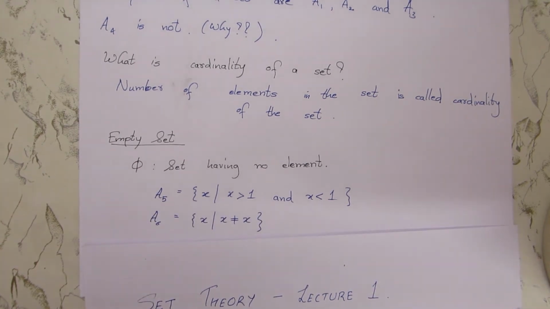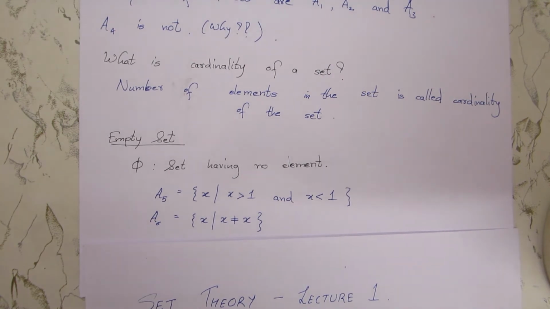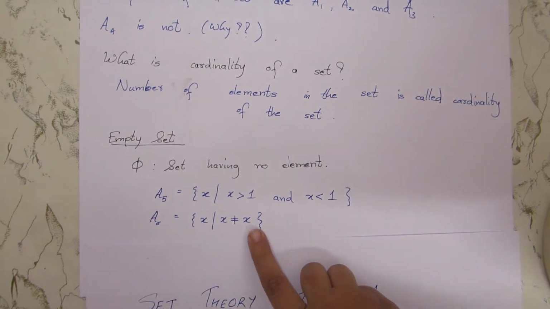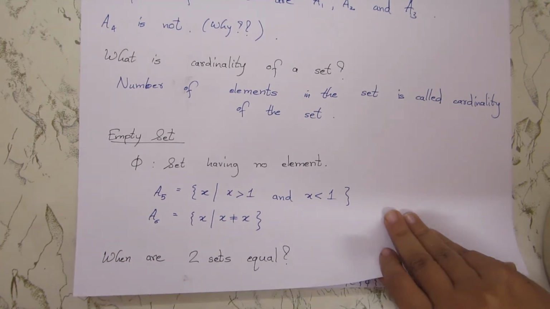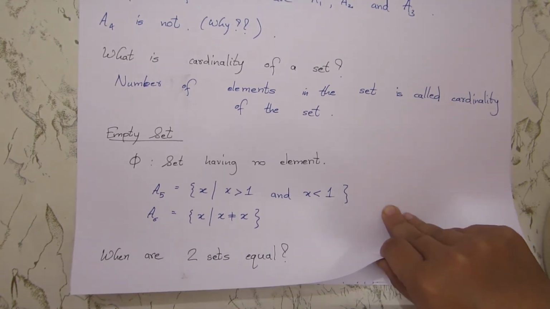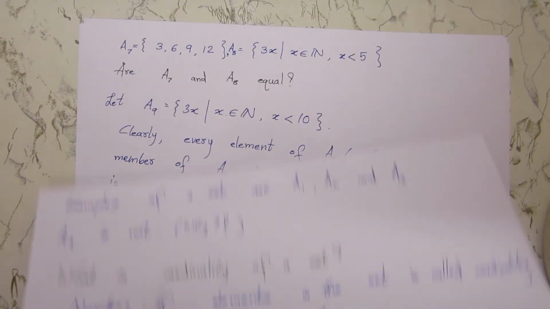Alright. A6. A6 is all those X such that X is not equal to X. So can you have any number or any object which is not equal to itself? That can never be true, right? So again A6 becomes empty because it cannot contain any X satisfying this relation. Okay. So when are two sets equal? Logically all the objects inside should be the same. Equal means they should be exactly the same.